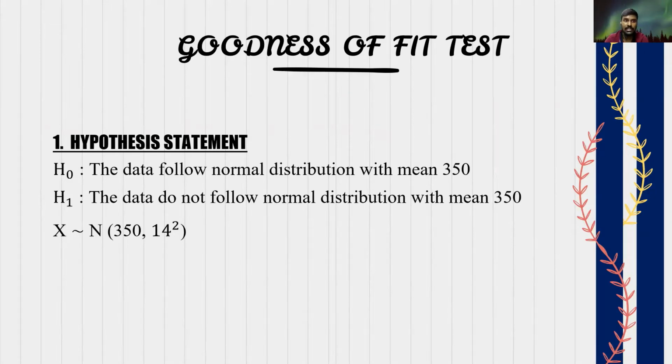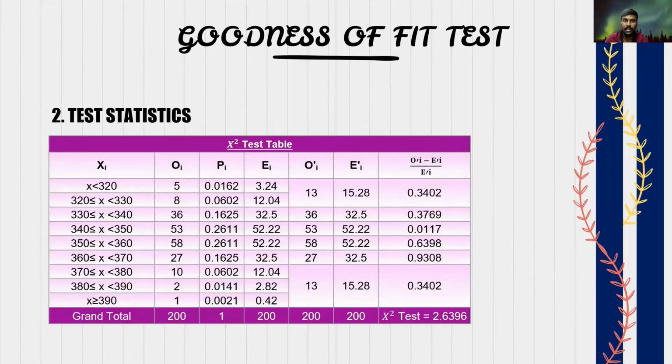Our null hypothesis is the data follow normal distribution with mean 350, and our alternative hypothesis, the data do not follow the normal distribution with mean 350, and below is our normal distribution. Let's see our test statistic. First of all, we have to know the range of the weight, and next we have to calculate the probability, and don't forget our total should be 200.